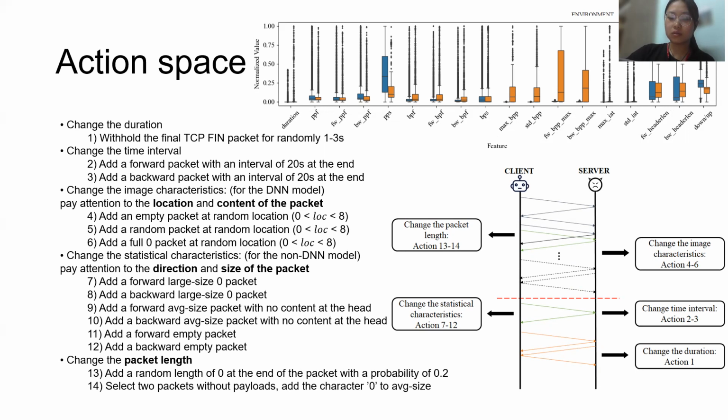When constructing new packets, we mainly consider three attributes: timestamp, direction, and packet size. These 14 actions are divided into 5 categories according to the objects they intend to affect.